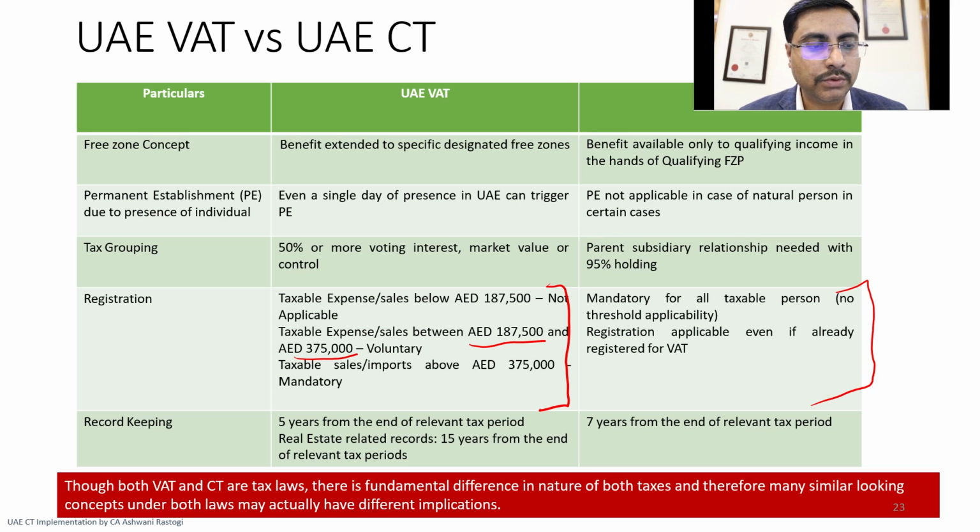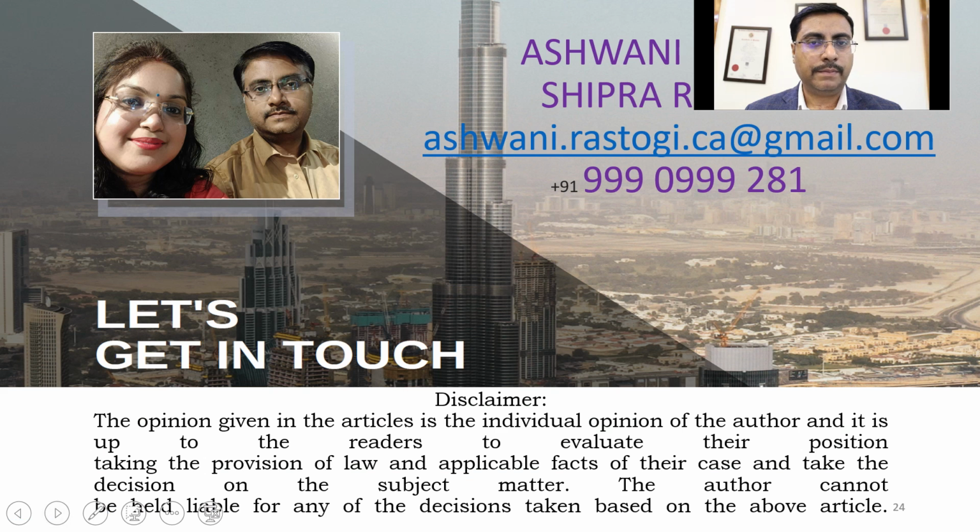Everyone has to register themselves with the corporate tax authority. Tax grouping is at 95%, but in case of VAT it is 50%. The PE concept is there. In a free zone, qualifying income is liable to tax. You have to maintain seven-year documentation. So this is more or less the corporate tax.